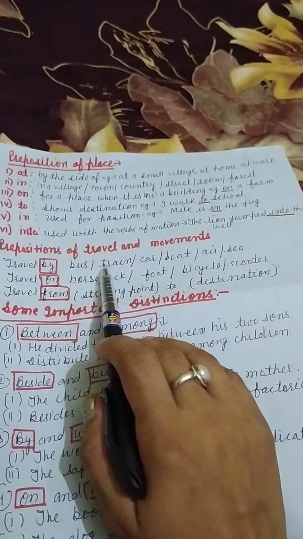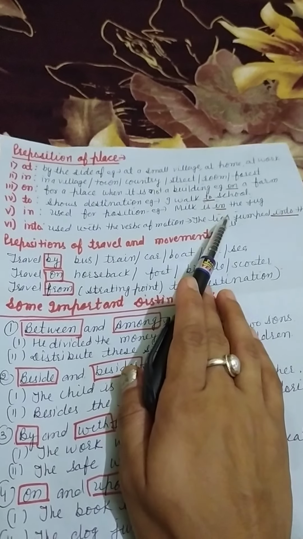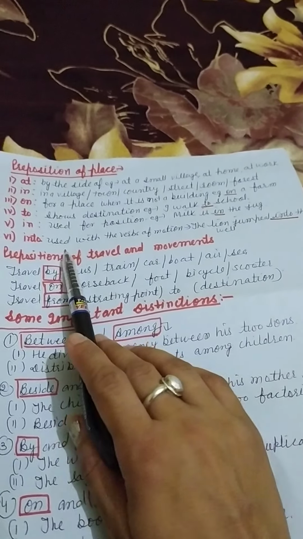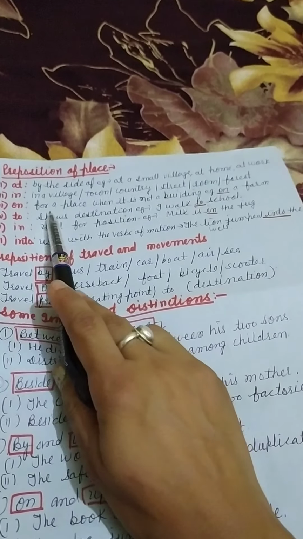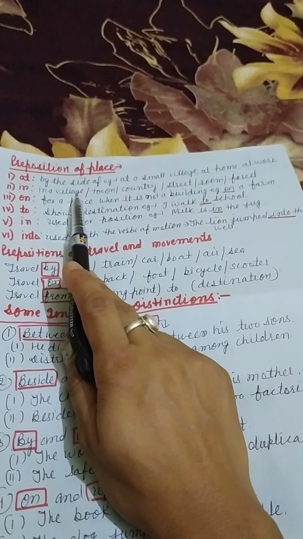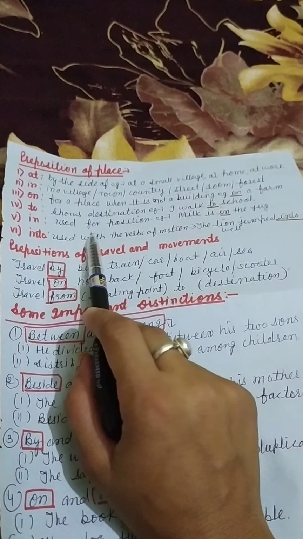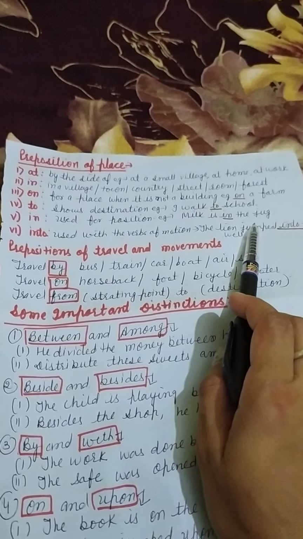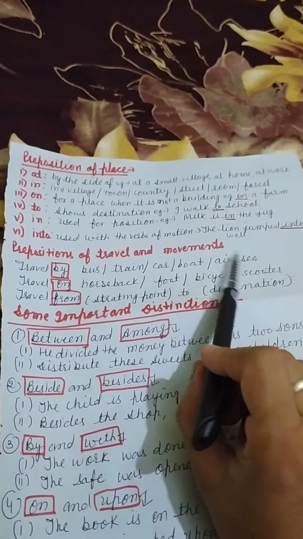To shows the destination. Like I walk to school. Where am I going, what is my destination. And in is used in two different senses, either for village, town, country, and in is also used for position. Like milk is in the jug, it is used for position also.